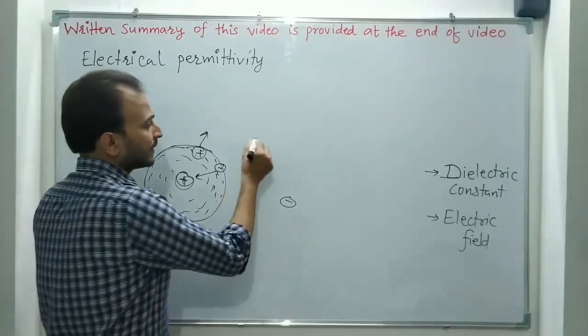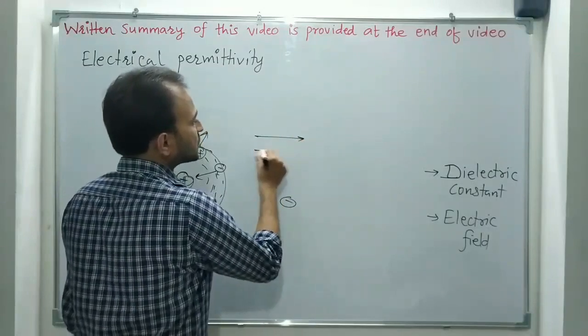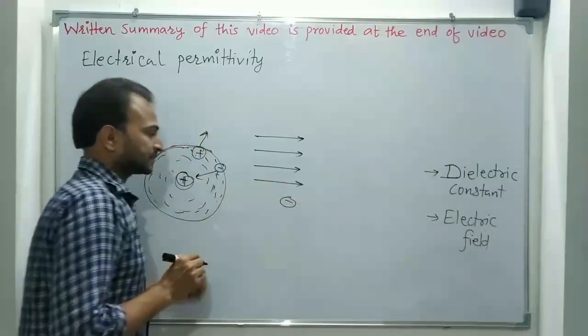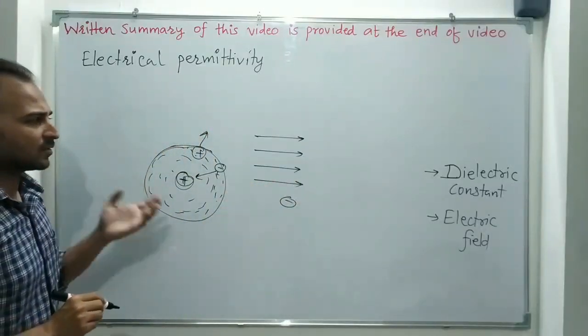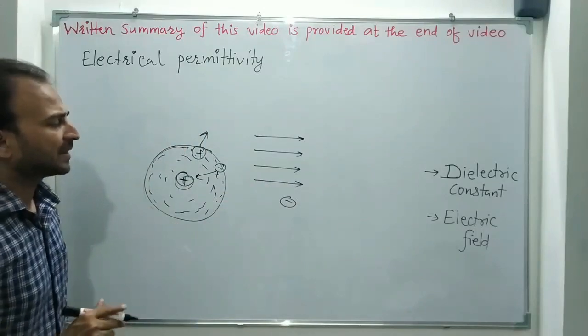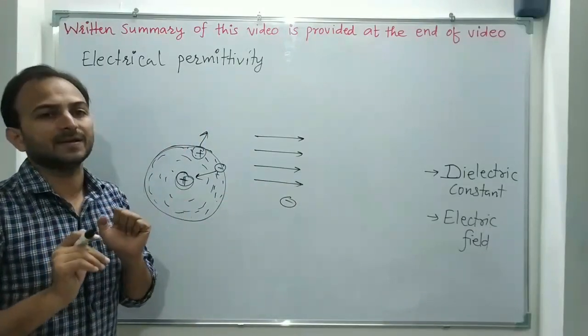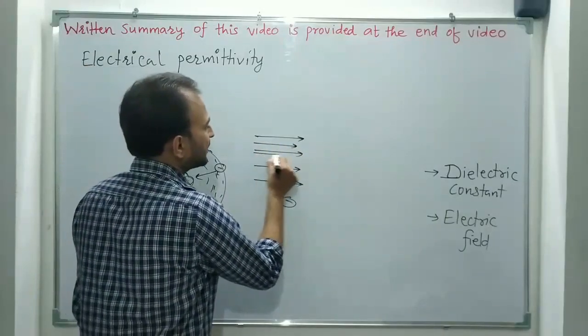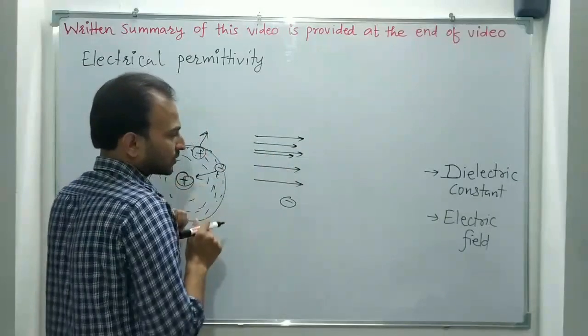Electric field is understood in terms of electric field lines. There are no actual physical lines, but they represent some physical reality. If we draw the lines very close, that means the electric field is strong.